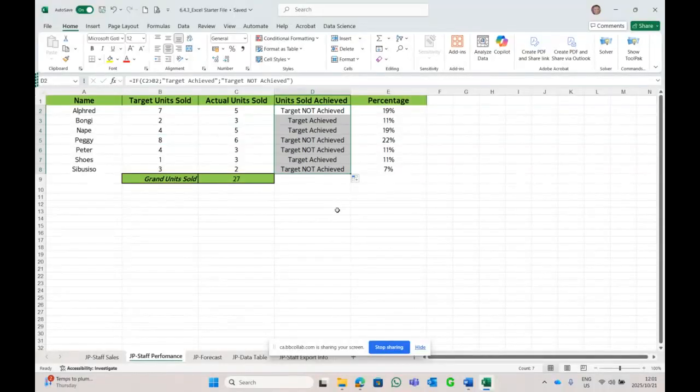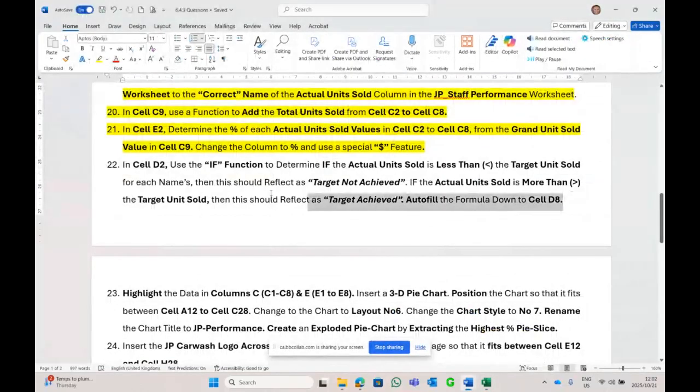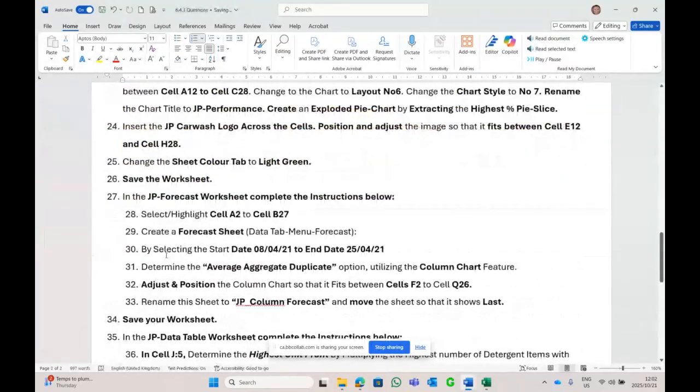3 is more than 2, achieved. 5 is more than 4, achieved. 6 is less than 8, not achieved. 3 is less than 4, not achieved. 3 is more than 1, achieved. But 2 is less than 3, not achieved. Make sense? Another 3-4 marks exam, people. So that is our staff performance sheet over there. What else do they want me to do in the sheet?